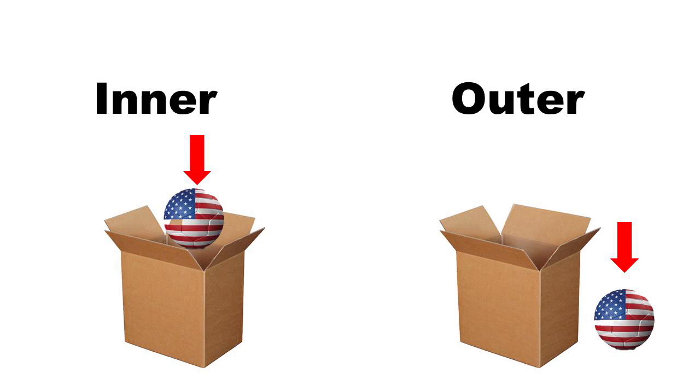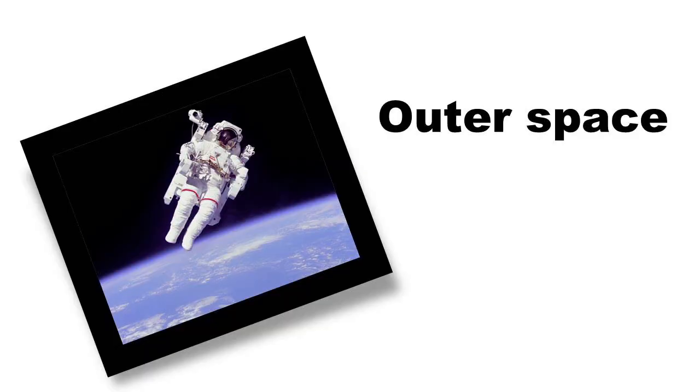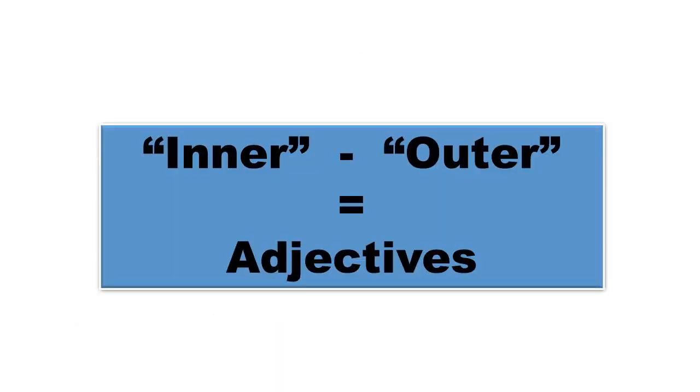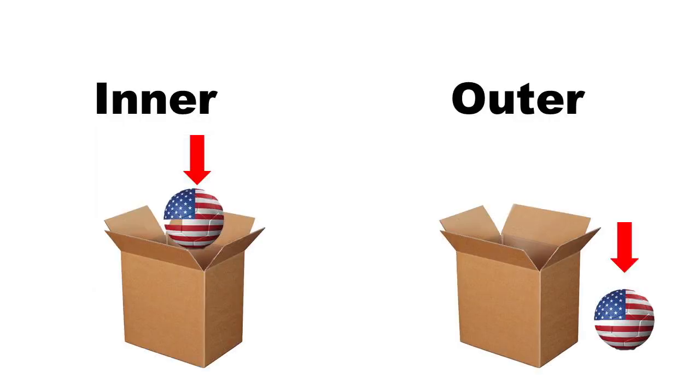Lesson 116. Repeat. Inner. Outer. Outer space. Explanation. Both inner and outer are adjectives, so they always describe an object or a concept. Inner means belonging to the inside, and outer means belonging to the outside.